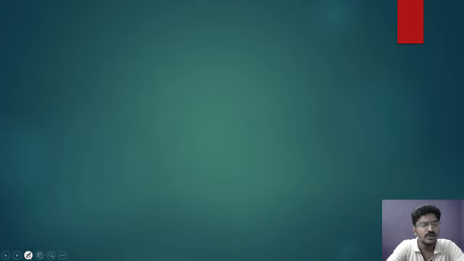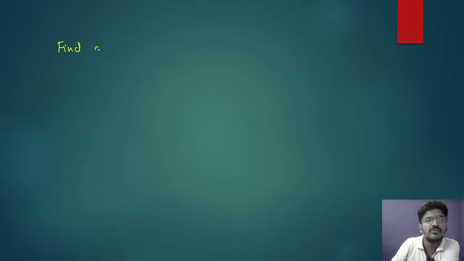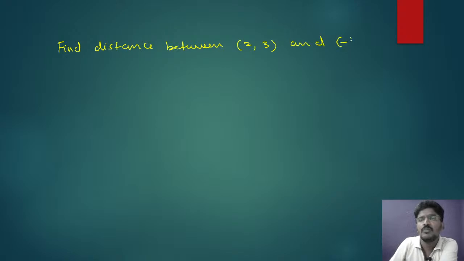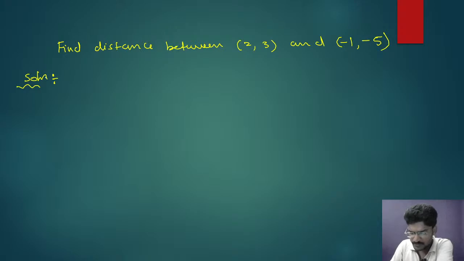So now I am going to continue with some small problems, that is distance between 2 points. Find the distance between 2 comma 3 and minus 1 comma minus 5. So quickly simplify and you have to tell the answer. All of you know the formula and you also know how to simplify. Quickly you have to solve and tell me the answer. Directly tell me the answer, no problem.